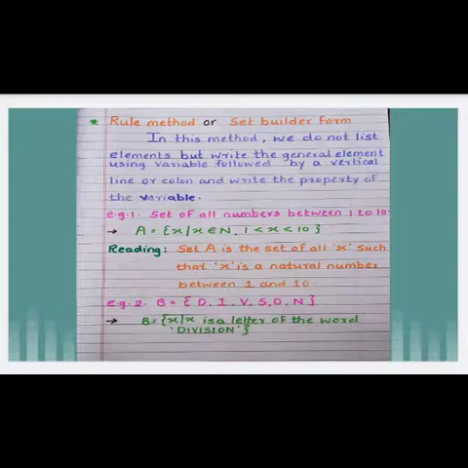Then we mention the property that x is a natural number, because 1 to 10 are natural numbers. Hence we write x belongs to N, comma, and the numbers in the set are only between 1 and 10. Hence, x is greater than 1 and less than 10.